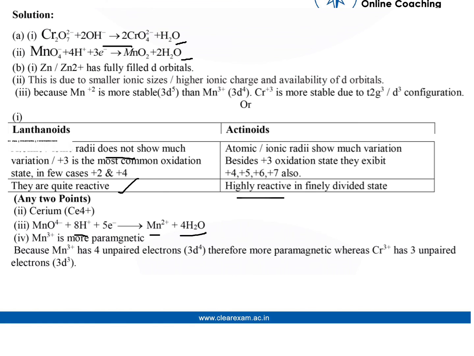And the third answer is that Mn3+ is more paramagnetic because it has 4 unpaired electrons, therefore more paramagnetic, whereas Cr3+ has 3 unpaired electrons. So that's why Mn3+ is more paramagnetic.